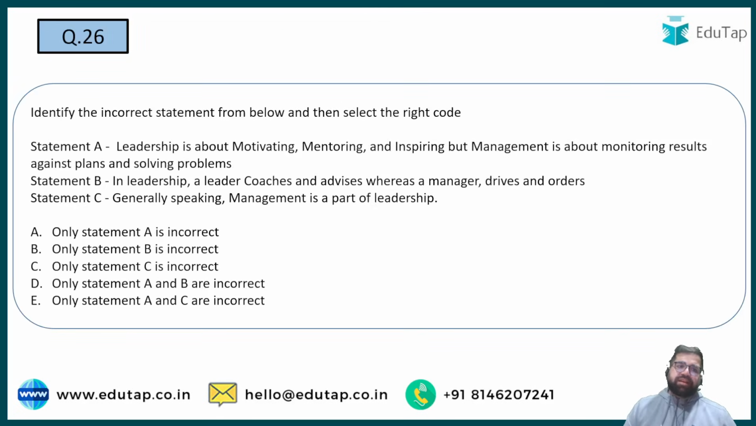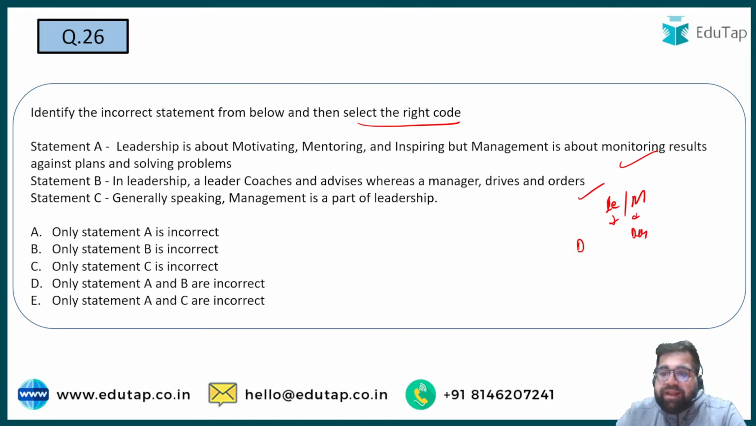Chaliye, question number 26. Identify the incorrect statement from the below and then select the right code. Leadership is about motivating, mentoring and inspiring, but management is about monitoring results against the plan and solving problems. In leadership, a leader coaches and advises, whereas a manager drives and orders. So these two statements are correct, by the way. Why? Because what is the difference between a leader and a manager? A manager will just give you a direction. A leader will give you guidance.